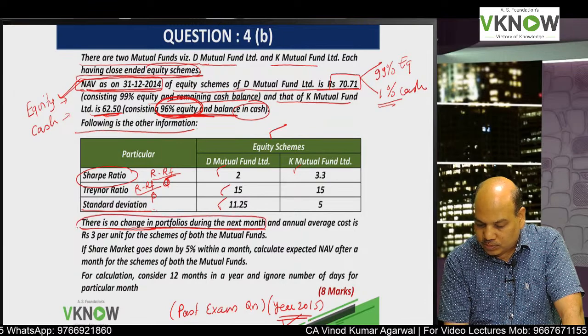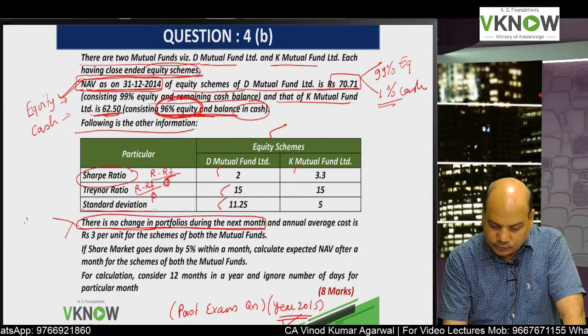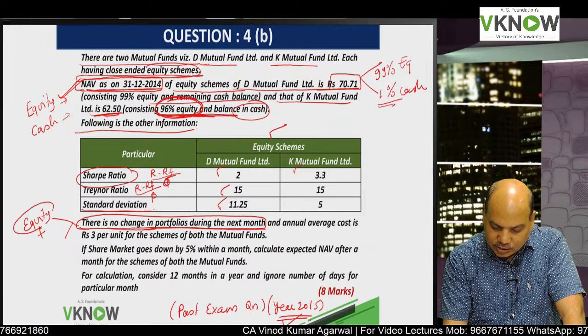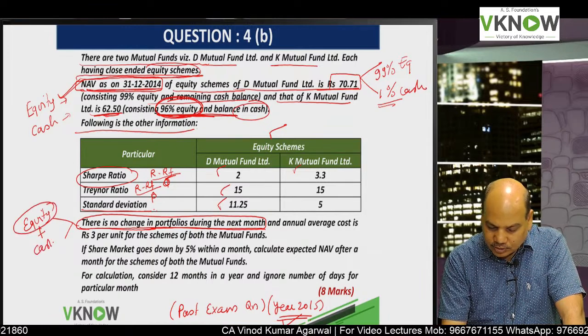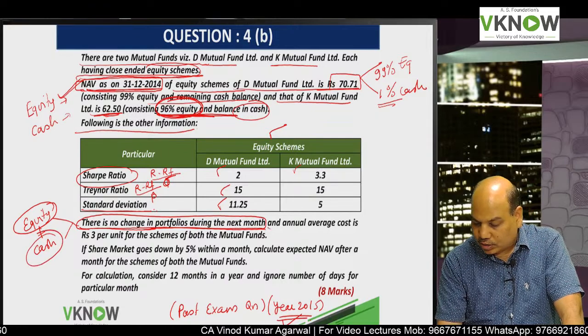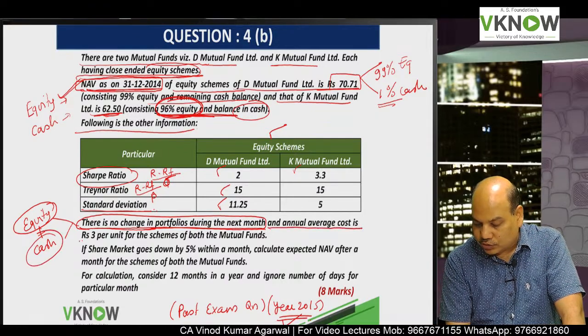So portfolio remains the same, means it comprises of the same equity shares and some cash. And the annual average cost is rupees 3 per unit.